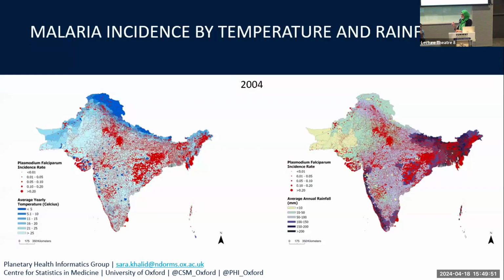First, these are the univariate heat maps, where malaria incidence rates for a given year are depicted in red against average annual temperature for the same year on the left plot and rainfall on the right plot. We can see that in general, from 2000 to 2017, a greater concentration of malaria incidence could be seen in districts with higher temperatures and higher rainfall across the three countries.